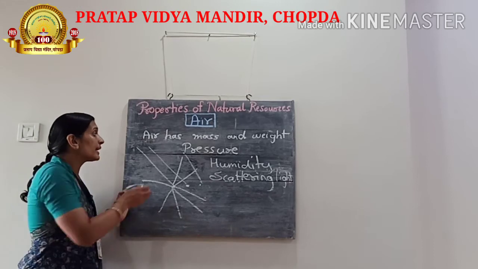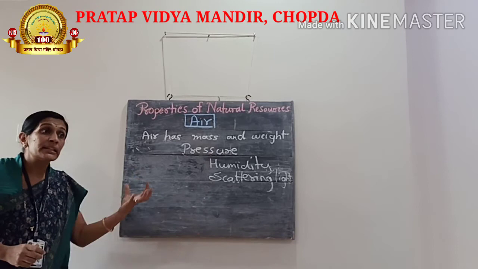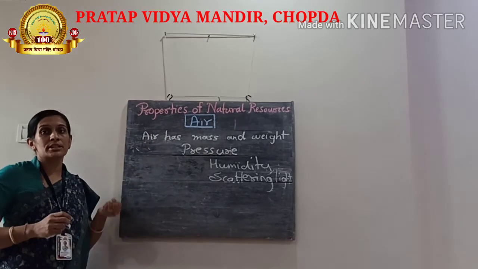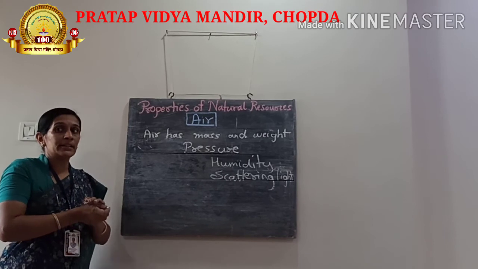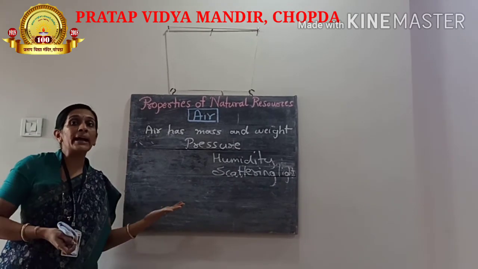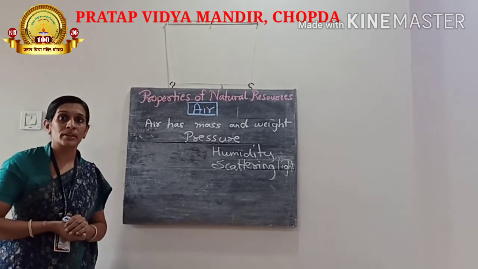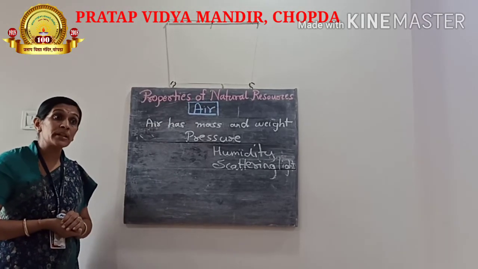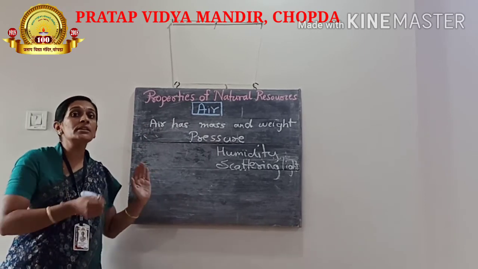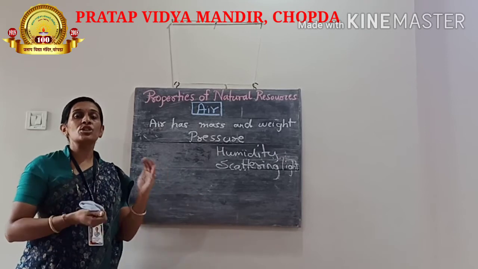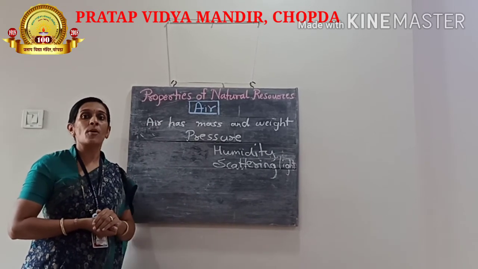Some gases like carbon dioxide, which are present in air, absorb the heat of the sun and trap this heat. They do not allow it to go back, due to which the environment remains warm and life is possible. If the covering of air would not be around the earth, the temperature would be very low and life would not have been possible.